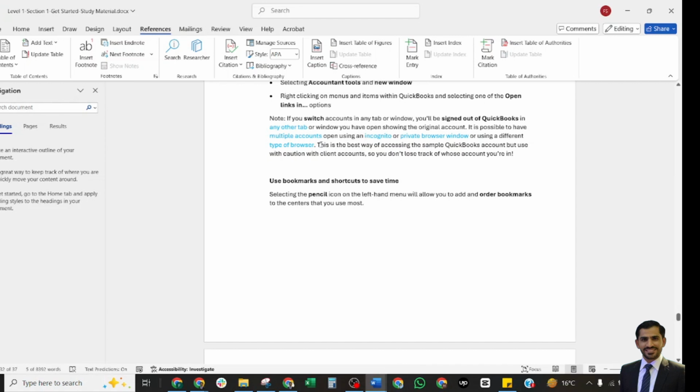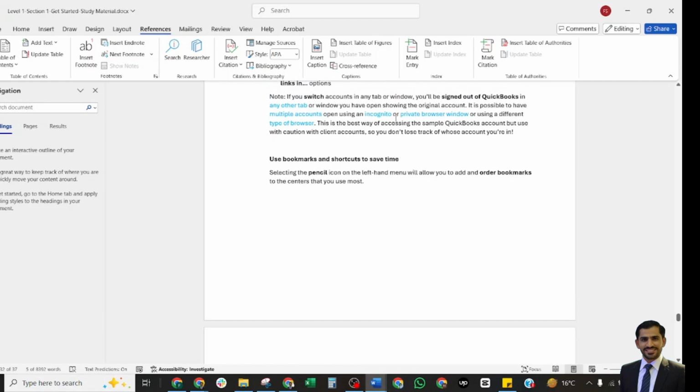You can also use an incognito or private browser window, or different types of browsers. This is the best way of accessing the sample company account, but use it with caution in client accounts so you don't lose track of whose account you are in.